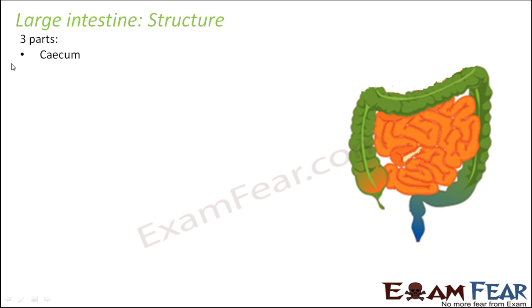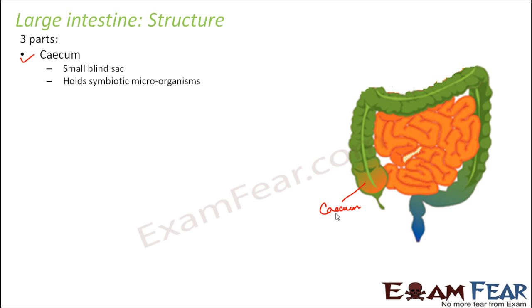The first part is the cecum, which is a small sac-like structure. Here you can see this portion is the cecum. It is a sac-like structure, or a reservoir kind of structure. Inside this, bacteria live. Interesting, right? It holds symbiotic microorganisms, because you would have often heard of bacteria which live in our intestine.